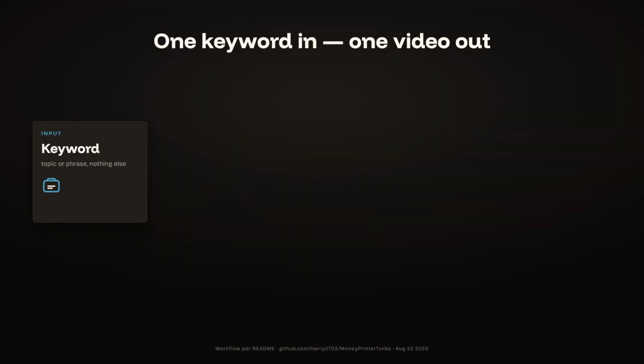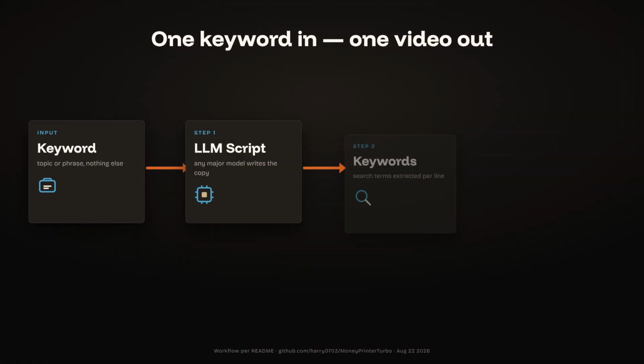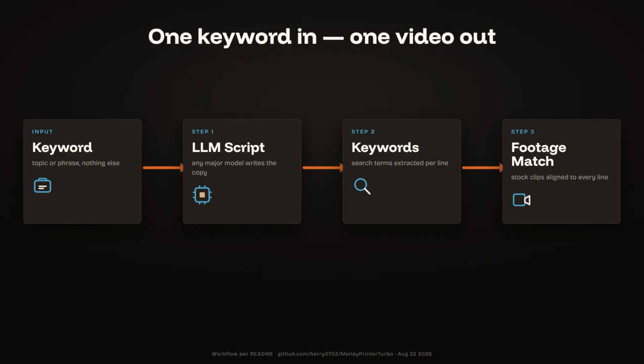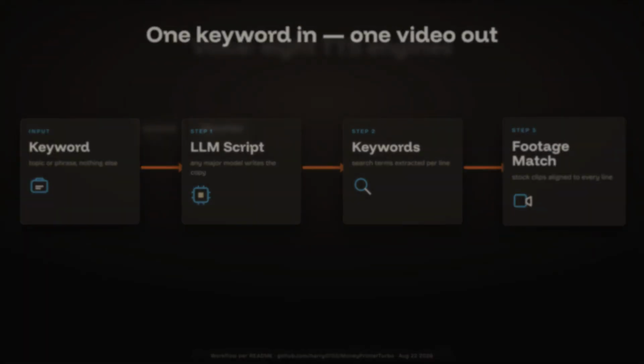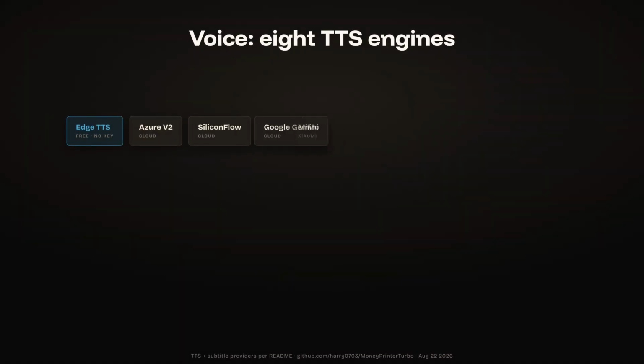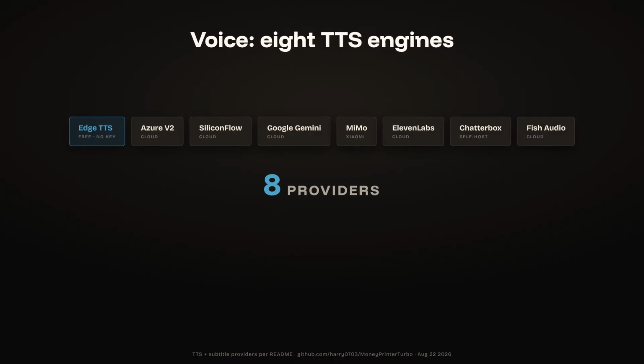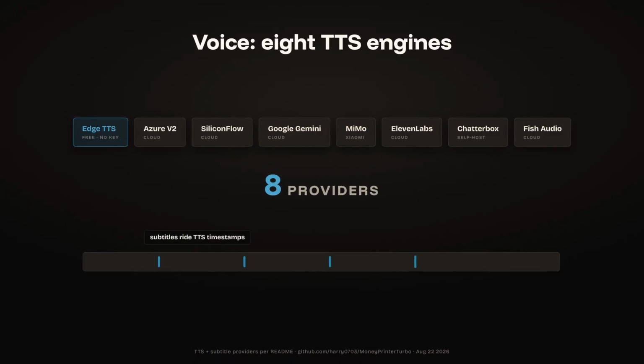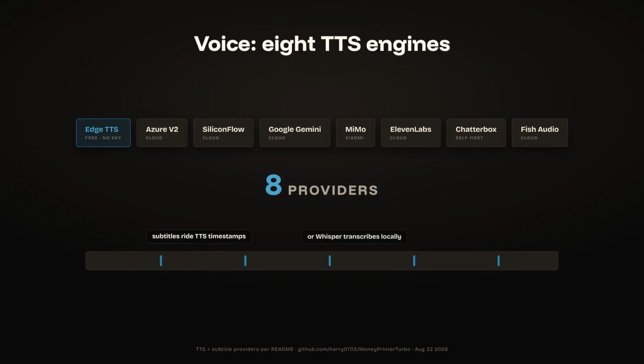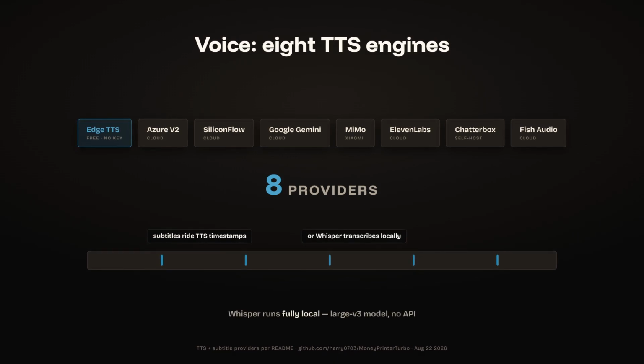Here's the assembly line. An LLM writes the script and extracts search keywords. Then, stock footage is matched to every line. Voice comes from 8 TTS providers. Edge TTS is free and needs no API key. Subtitles ride the TTS timestamps, or Whisper transcribes locally.